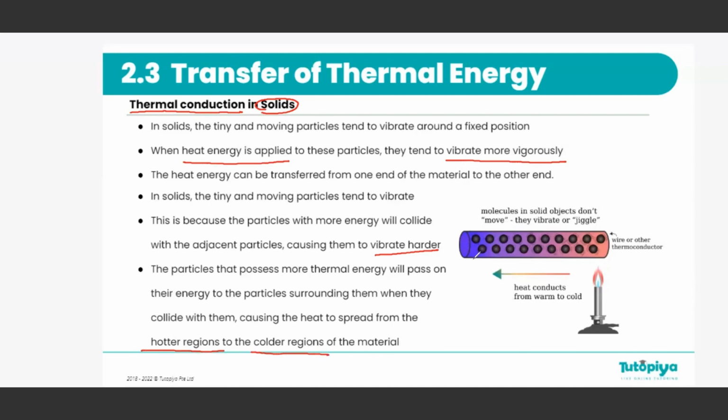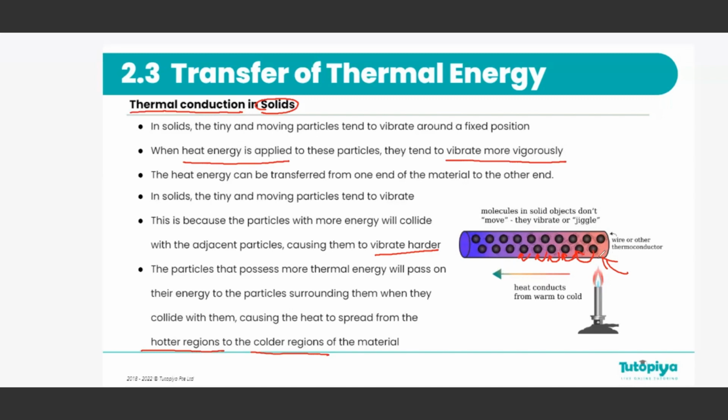You can see this diagram and get a better understanding. At this right end of this material, we are providing heat, the hot end. These particles start vibrating because of the provided heat. This particle passes the vibration to this particle because when this is vibrating, it goes and knocks on this one. And then this one also starts vibrating. So on and so on, the vibration gets passed on to the next particle until this heat is carried to the next end.